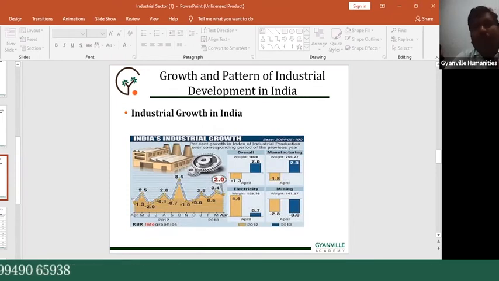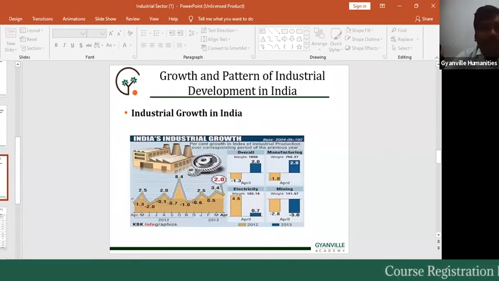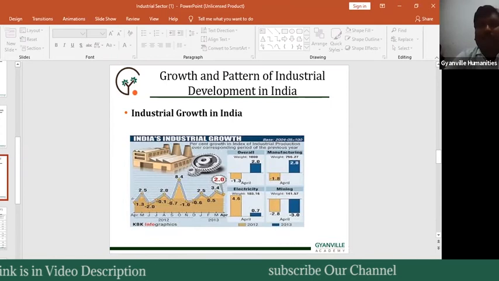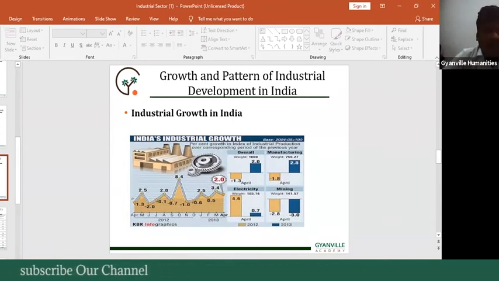However, India has observed steady industrial progress after 1967.